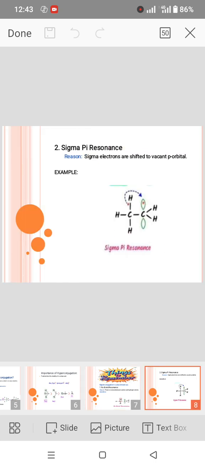Why is hyperconjugation known as sigma-pi resonance or sigma-p resonance? The reason is that sigma electrons are shifted to a vacant p orbital. You can see in the given example that the sigma electron of the alpha hydrogen is shifted to the p orbital of the carbon. Due to this shifting of electron, resonance occurs. Therefore, we can say that hyperconjugation is also known as sigma-pi resonance or sigma-p resonance.